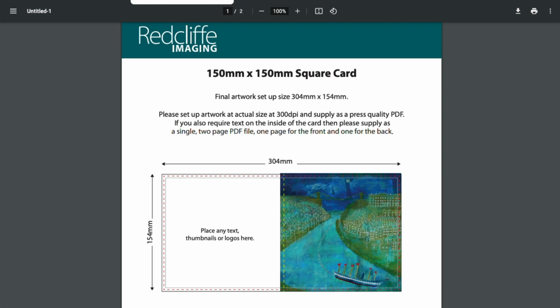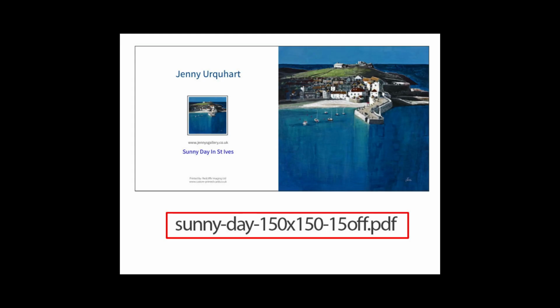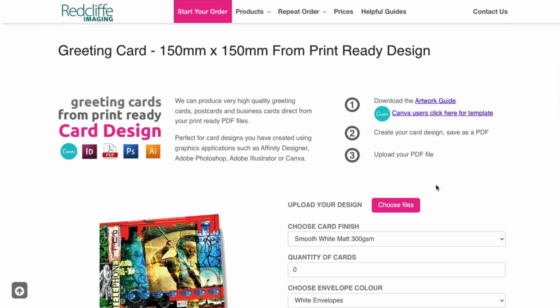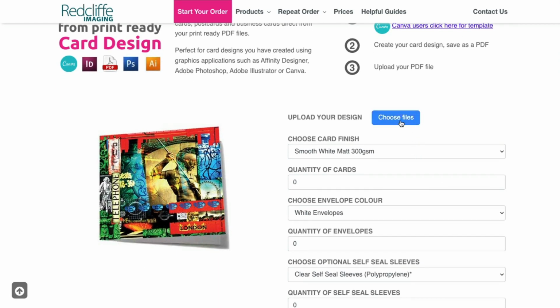If you also require text on the inside of the card, then please supply as a single, 2-page PDF file, 1 page for the outside of the card, and 1 for the inside of the card. It would be helpful to give your card design a name that includes the card size and quantity, example: sunny day 150 by 150, 15 off.pdf. When your PDF is ready, click on the Choose File button to upload your file.